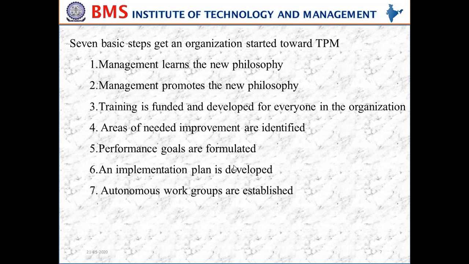The overall goal of this autonomous work group is to reduce the occasions of maintenance activity. A side benefit is freeing up highly skilled maintenance technicians from the more routine tasks. So skilled technicians are utilized more effectively in doing major overhauls or major breakdowns and assisting with troubleshooting problems. So that is how the autonomous work group is established. These are the 7 steps in organization which are started toward total productive maintenance.